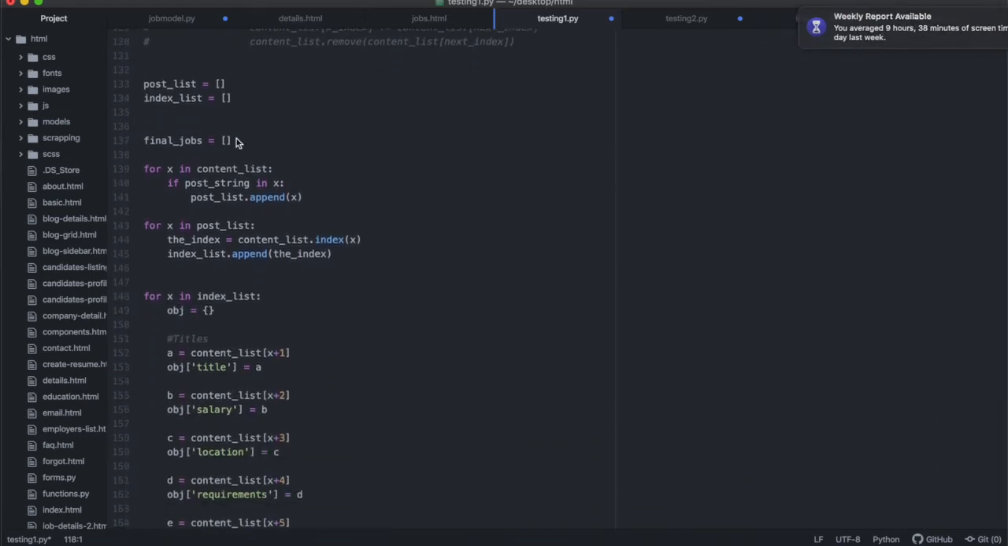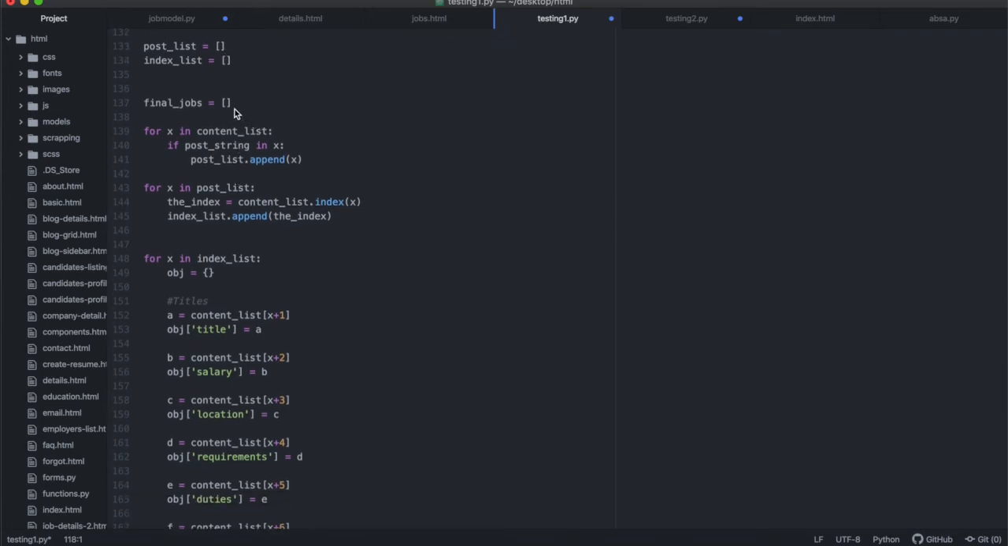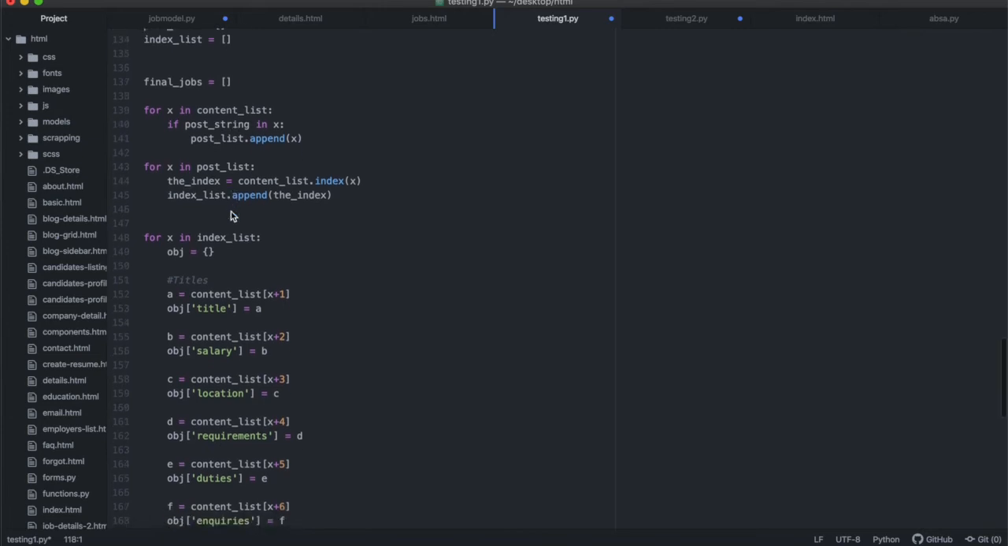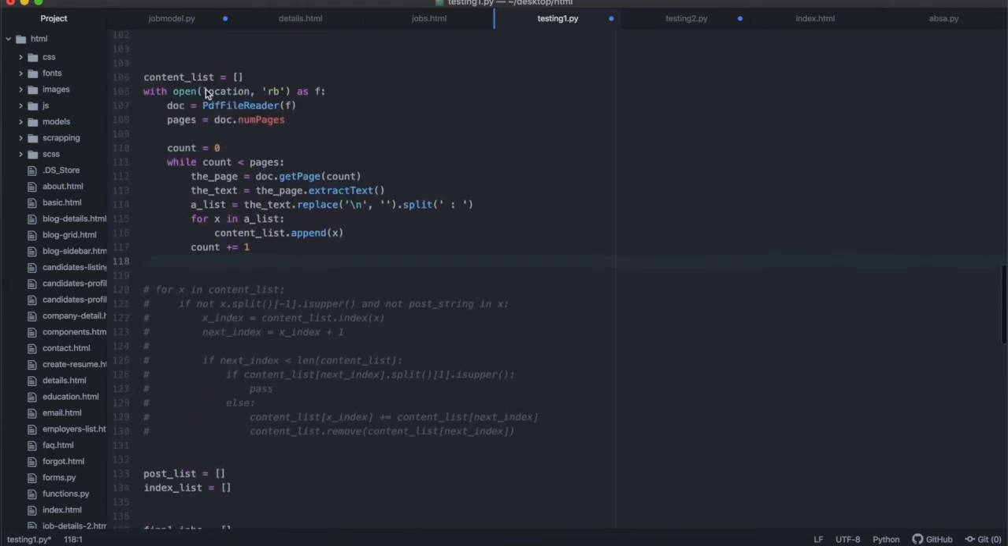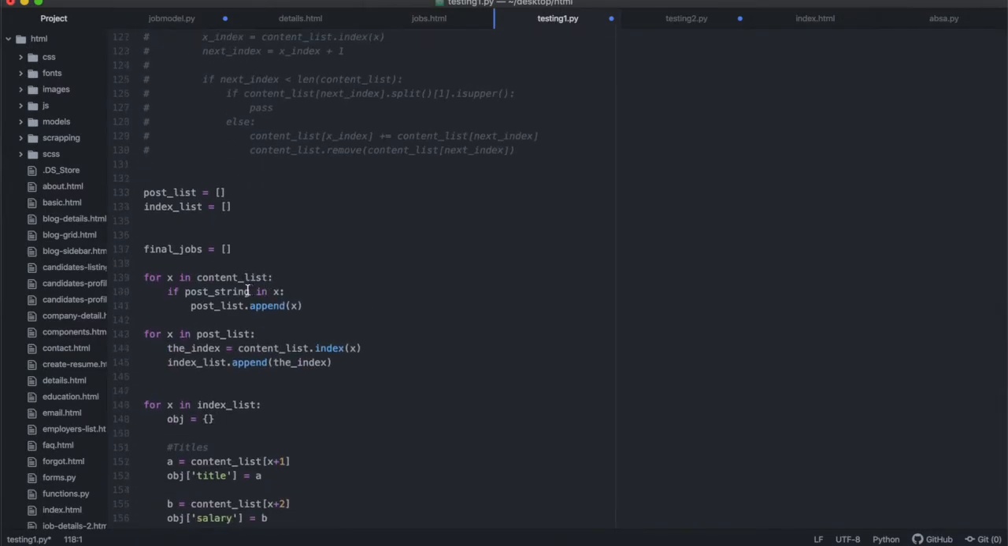Then I created new lists called post list and index list. These I'm going to use for something else. And then I created a list of final jobs. These are things I'm going to work with later on. We'll come back to them. Now I'm iterating through the content list. The content list is the list at the top, after adding every character from the document itself that has been split on the semicolon. So I'm going to go through everything in the content list: for x in content list, if post string in x, post list append x.